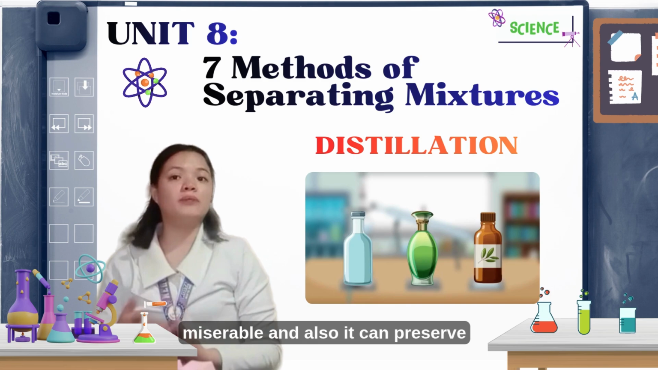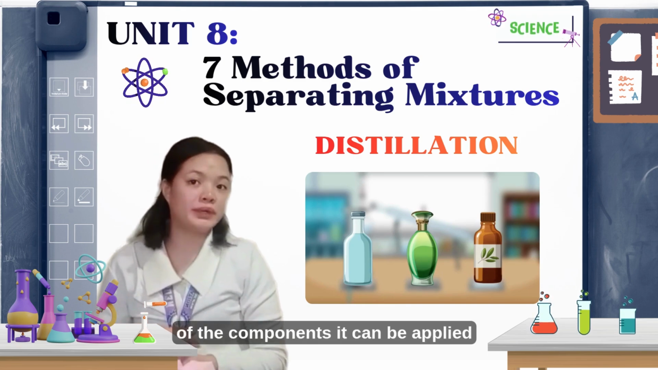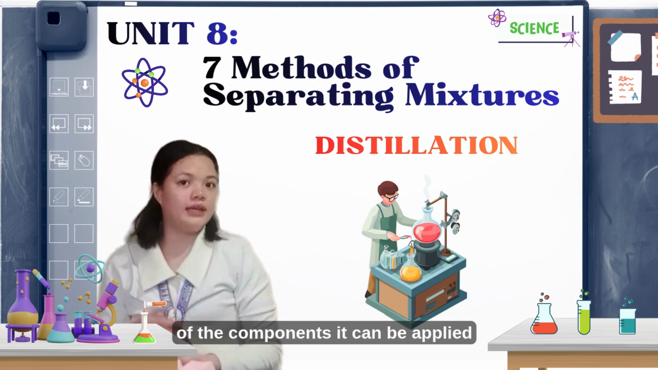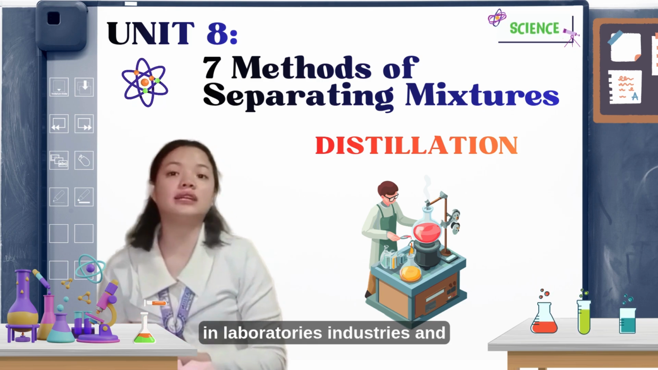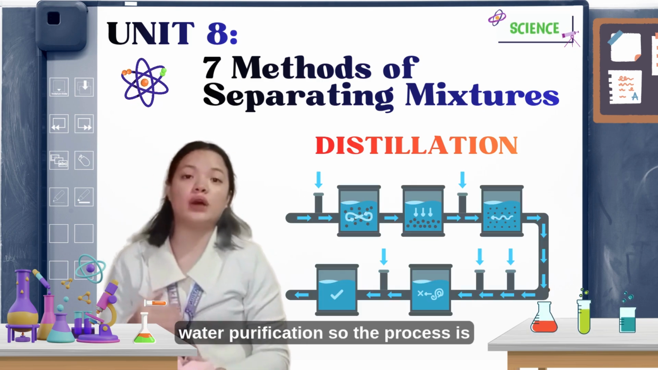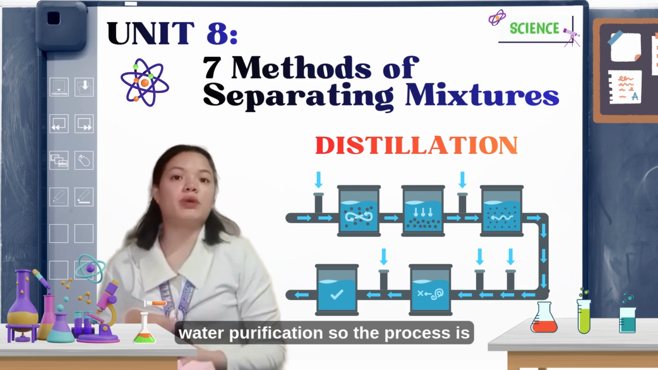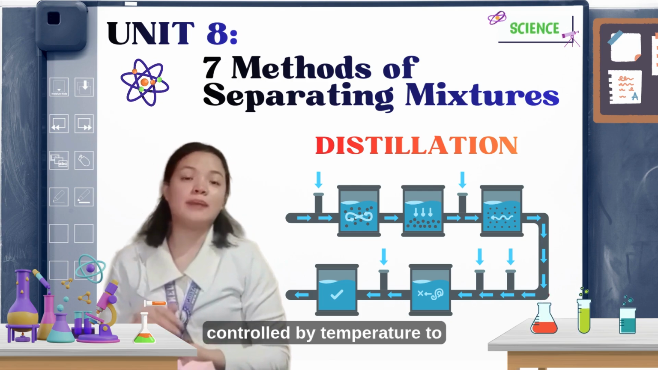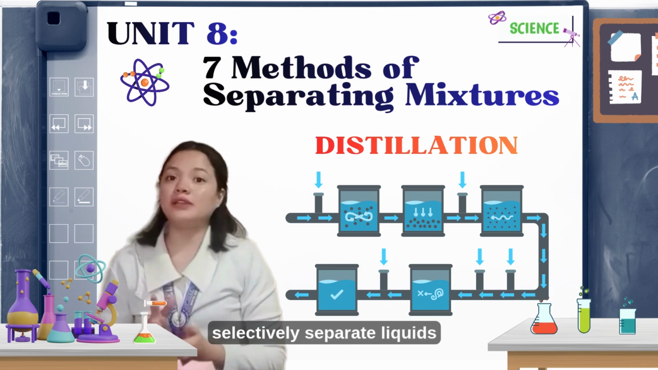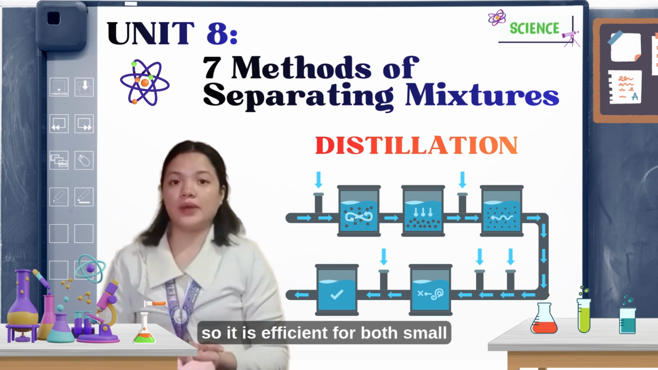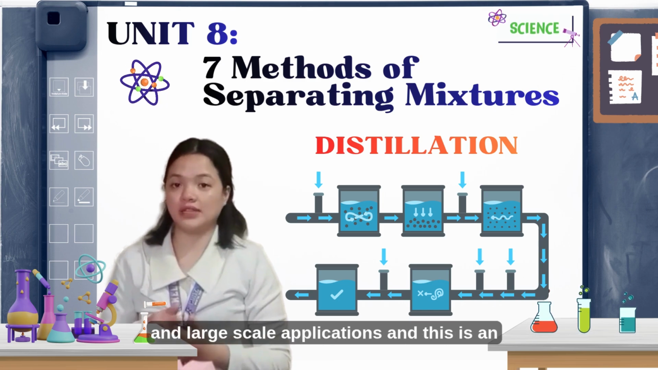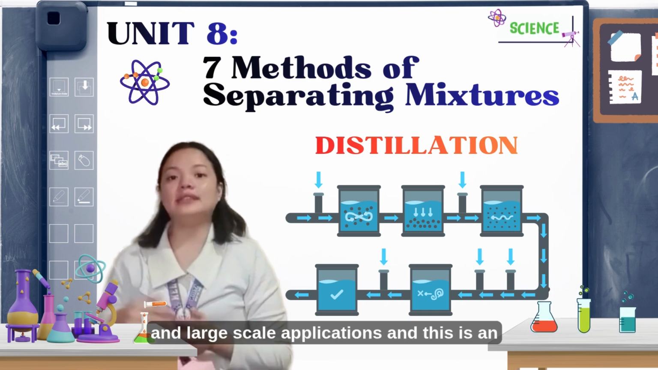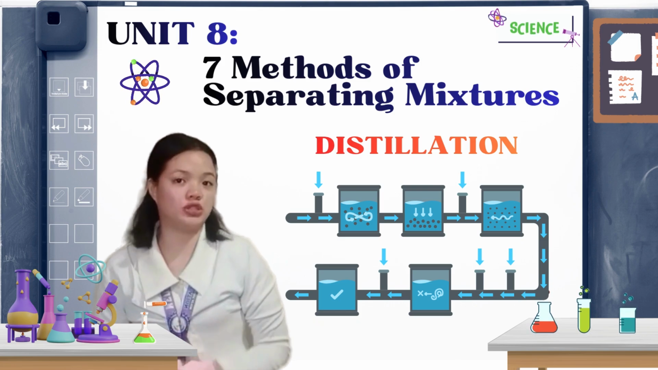And also, it can preserve the chemical properties of the components. It can be applied in laboratories, industries, and water purification. So the process is controlled by temperature to selectively separate liquids. So it is efficient for both small and large-scale applications. And this is an example of distillation.